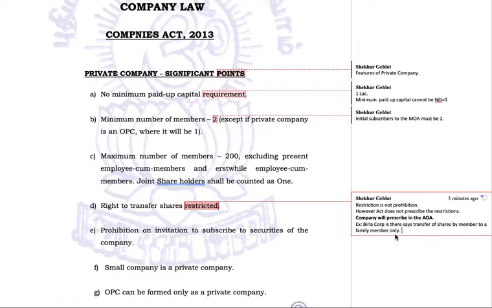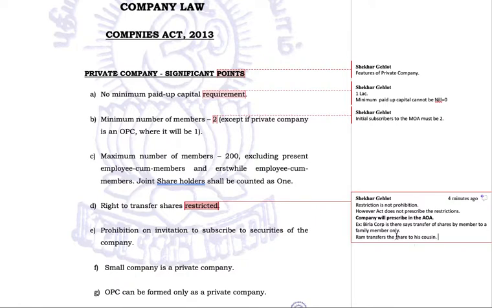Now, what Ram does, Ram transfers the share to his cousin brother. Now, Birla Corporation has an issue with this.